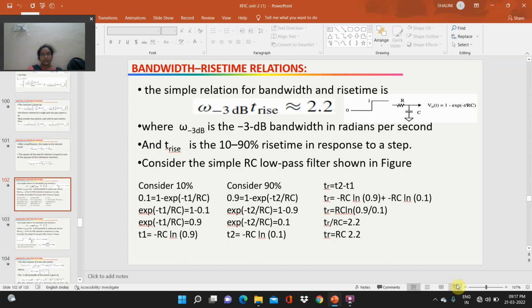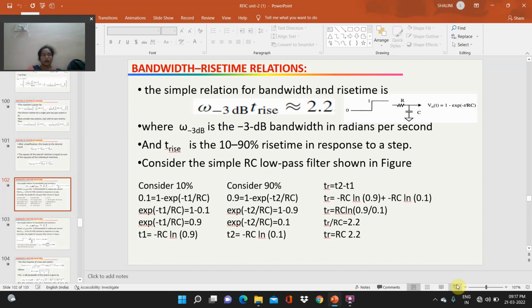Consider 10% and consider 90%. TR is equal to T2 minus T1. 0.1 is equal to 1 minus exponential of minus T1 by RC. Exponential of minus T1 by RC is equal to 1 minus 0.1, which is 0.9.